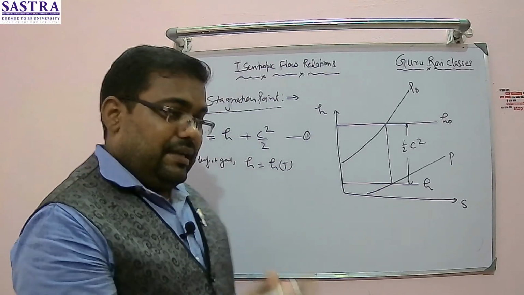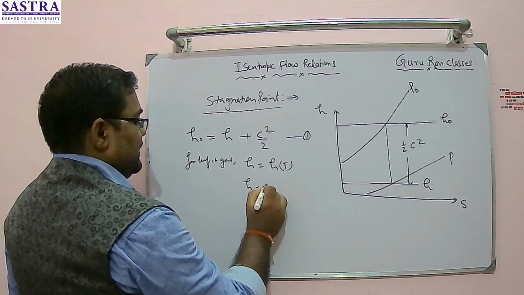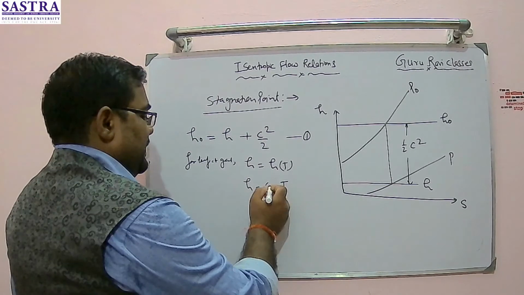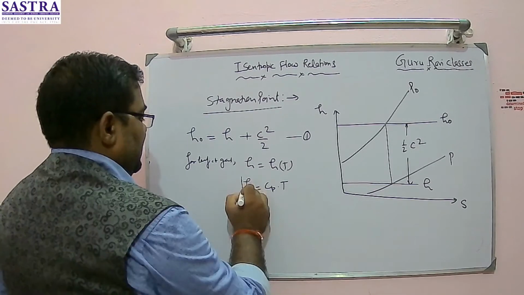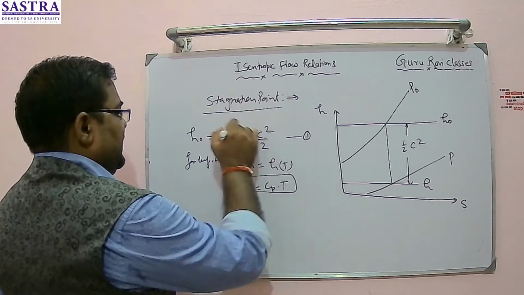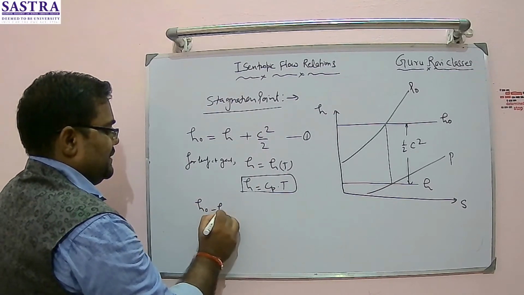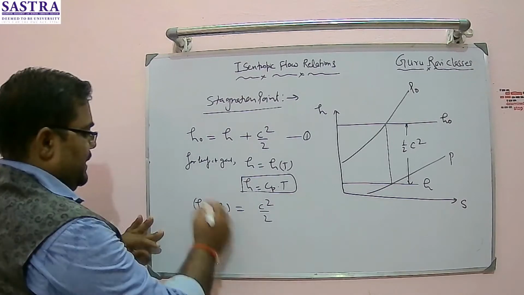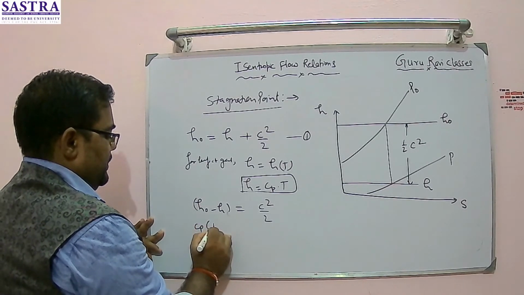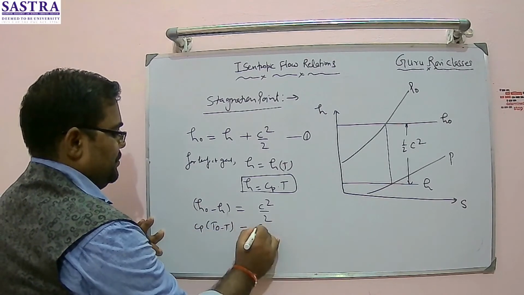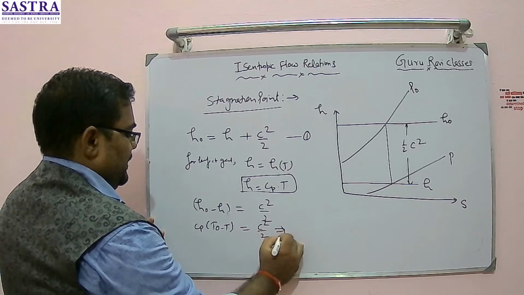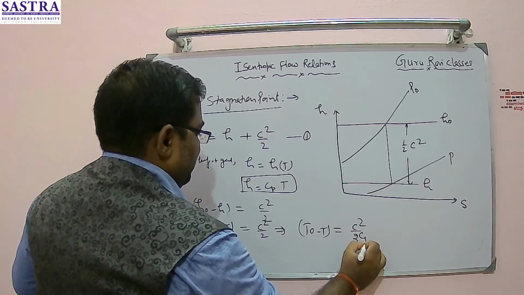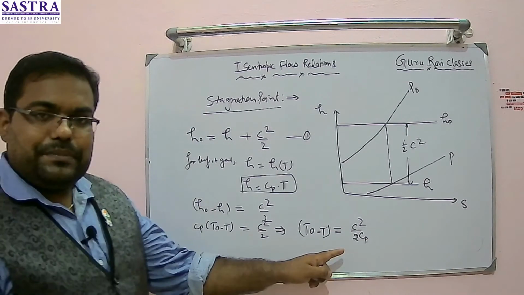And also we know that enthalpy is nothing but Cp times T, right. H is equal to specific heat at constant pressure into T. This is called enthalpy. So if I substitute these values here, I can write H naught minus H is equal to C square by 2. Yes or no? So I can write this further as Cp times T naught minus T, in absolute temperature, is equal to C square by 2. So that can further be written as T naught minus T is equal to C square by 2 times Cp. Right? I can write it in this way.